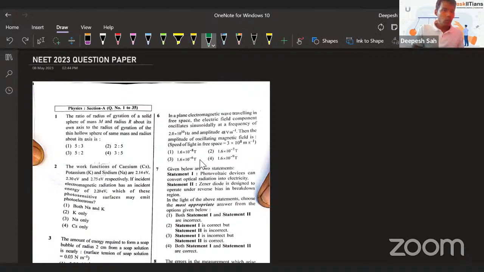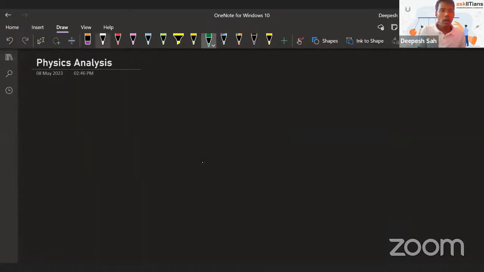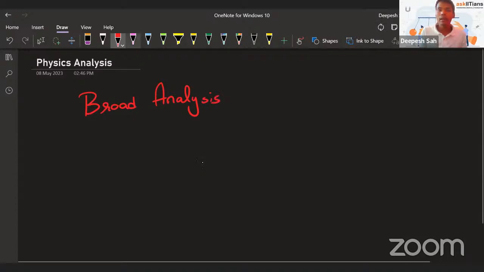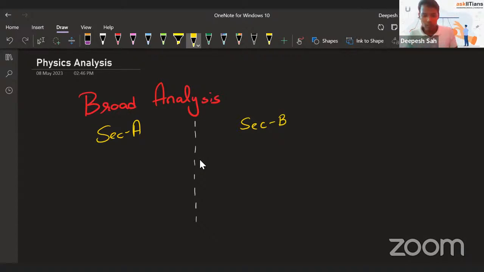Now, starting the analysis for the physics part, I want to first of all discuss the broad analysis of the paper. What am I trying to say? According to the broad analysis, we will try to categorize all the questions in three different ways. First I will talk about section A and then section B, and we will see how many easy, difficult and medium level questions were there in section A and section B.